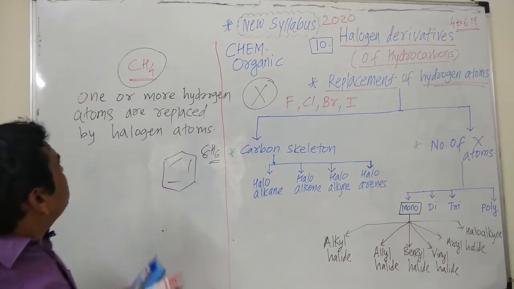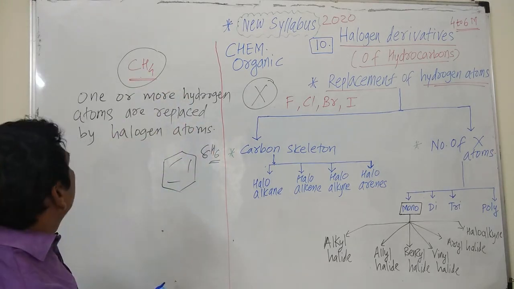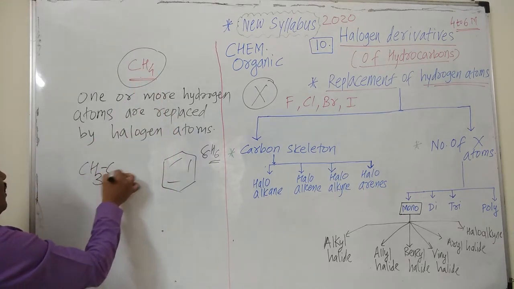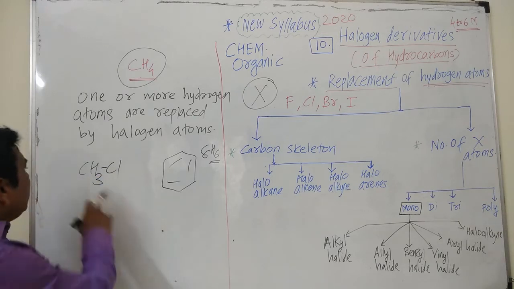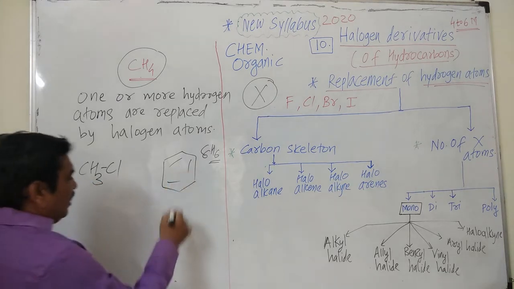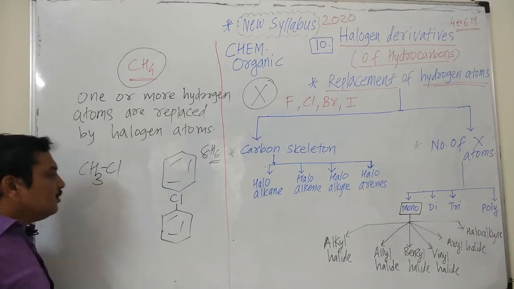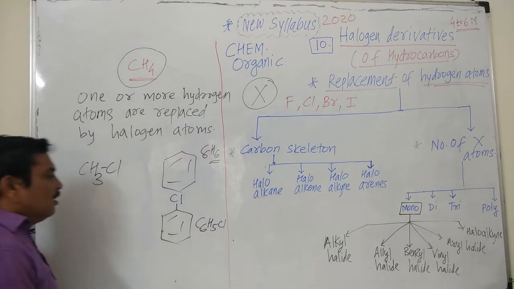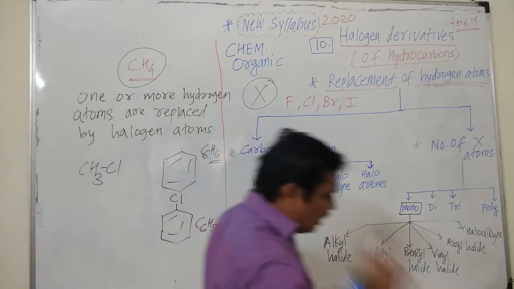Hence we will take 2 types of examples. It is aliphatic hydrocarbon and it is aromatic hydrocarbon. If hydrogen atom of aliphatic hydrocarbon is replaced by halogen atom, here we have taken example of chlorine. Hence methyl chloride or chloromethane is formed, and if the hydrogen atom of benzene is replaced by chlorine, the formula now will be C6H5Cl, chlorobenzene, and these are the halogen derivatives of hydrocarbons.